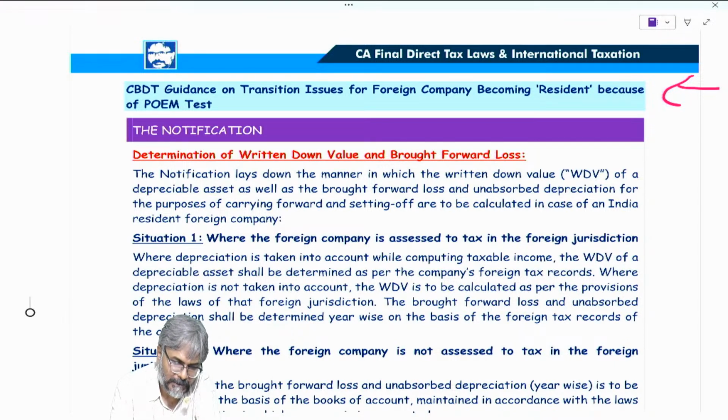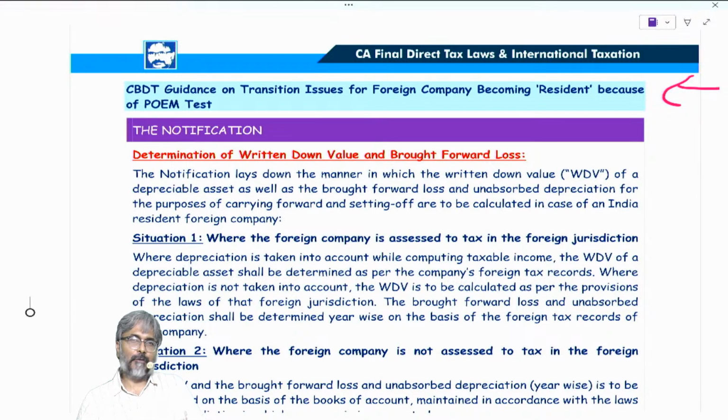Keep that point in mind, students, in this context. Supposing that the company, Tata Motors, the Jaguar motor car example I gave you, for so many years was not a resident in India, but suddenly now, because of this POEM concept, place of effective management is in India.